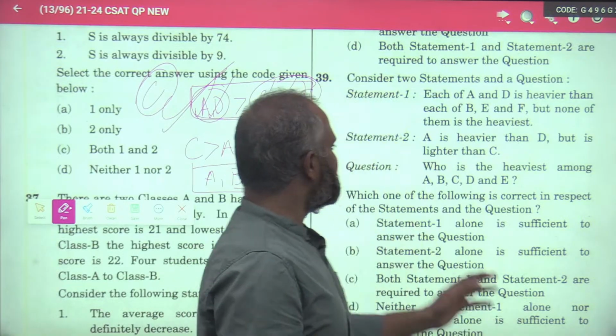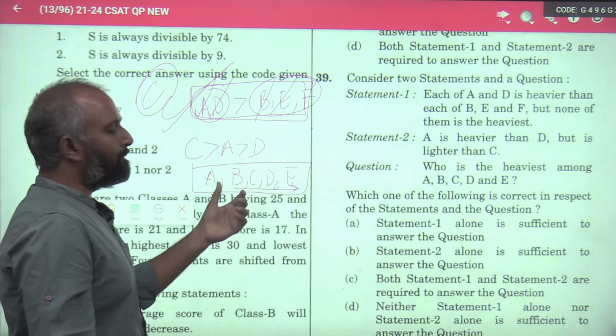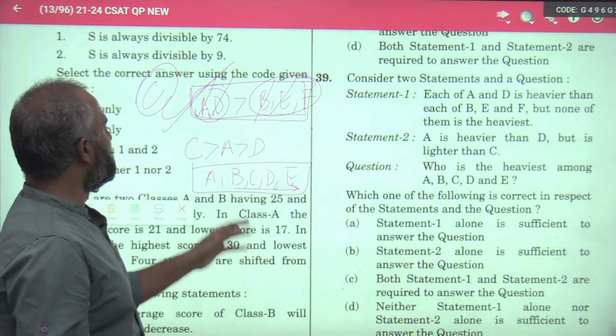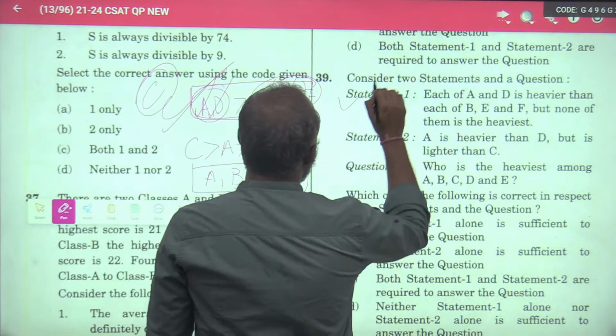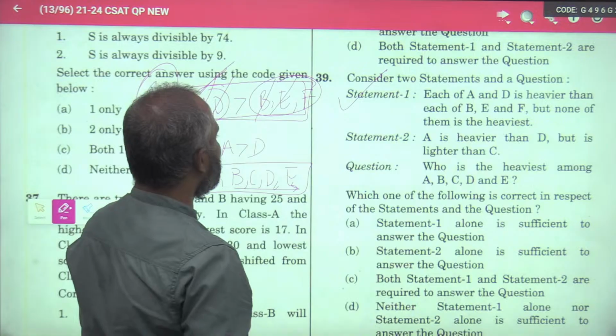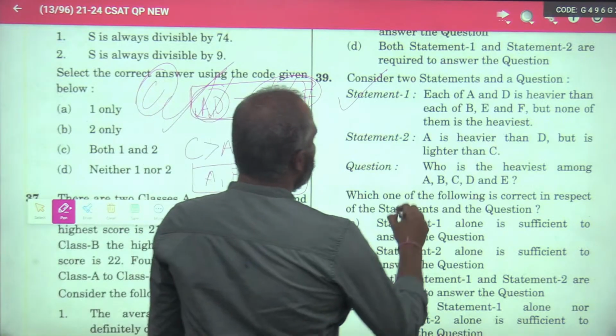Nothing, just read the statement and apply it to the question. So with statement 1 itself, it can be proved. Now let us see with just statement 2, can we prove it or not?